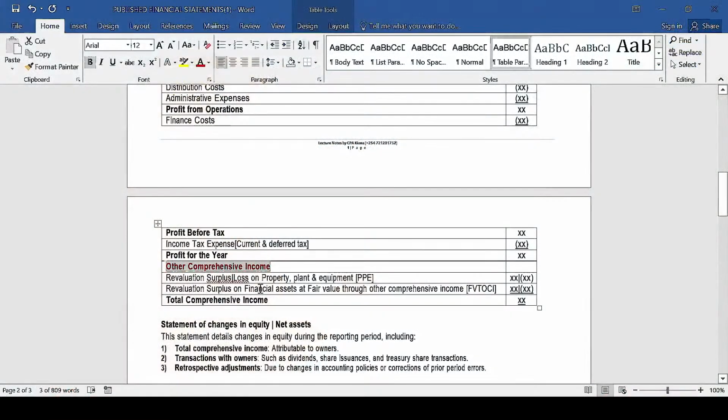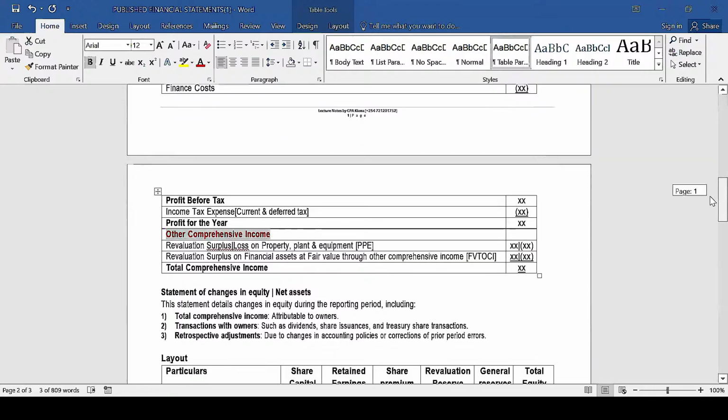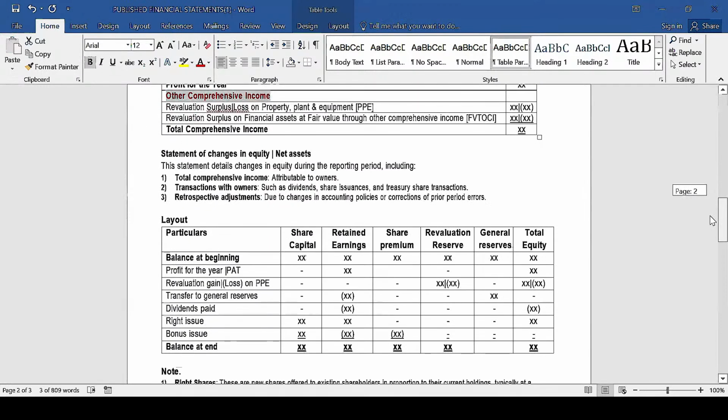in a valuation gain or loss on financial asset at fair value through other comprehensive incomes. And then we get what? We get the total comprehensive incomes. So basically, this is how we present a statement of profit or loss for publication purpose.